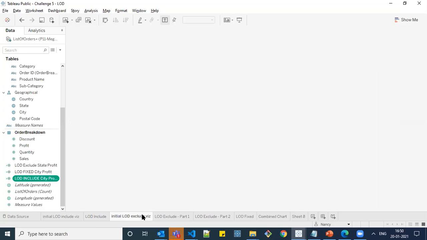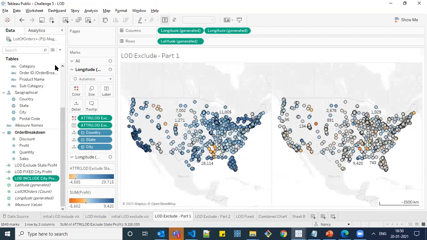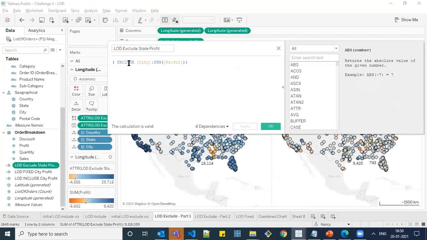And next one is exclude. In the exclude, you have country, state, and city level. This is your initial view, but we need to calculate at the state level and not the city level. For that, what we are going to do is click on this edit. You could see the formula is exclude city and calculate the sum of profit.